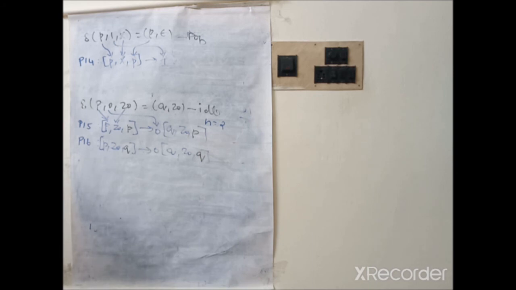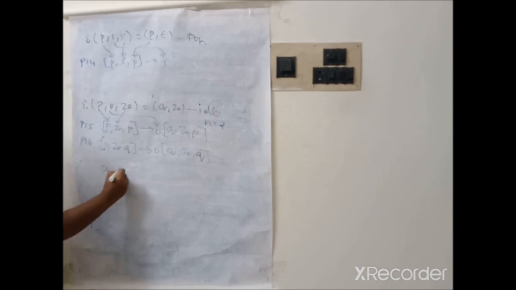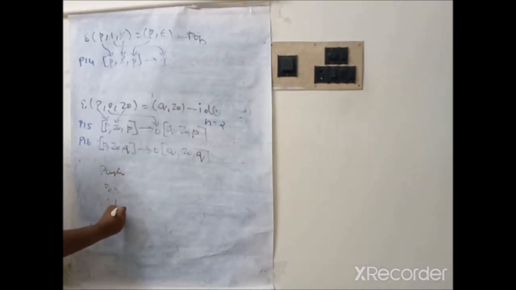After that we need to write the productions. The first production is written with the help of the initial state and initial stack symbol. The starting productions will be based upon the number of states. If the number of states is equal to 2, the starting productions will be 2. If the number of states is equal to 3, the starting productions will be 3. Next come push operation, pop operation and idle operation.